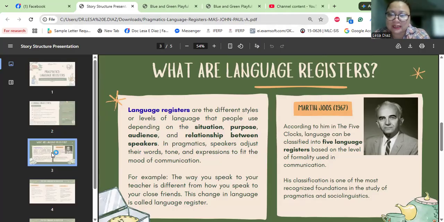I mentioned already that there are five language registers based on the level of formality used in communication. So his classification is one of the most recognized foundations in the study of pragmatics and social linguistics. Okay, so there are how many? There are five. And what are these five?